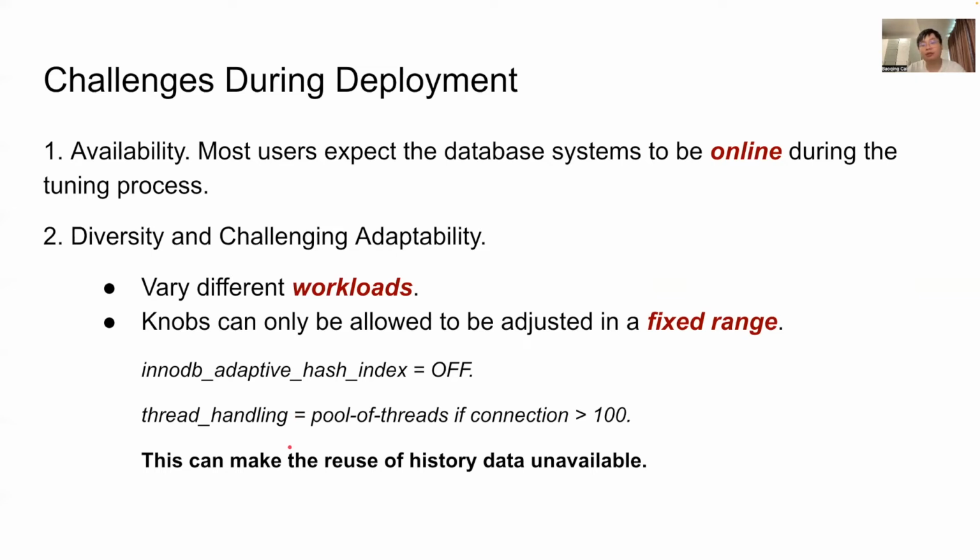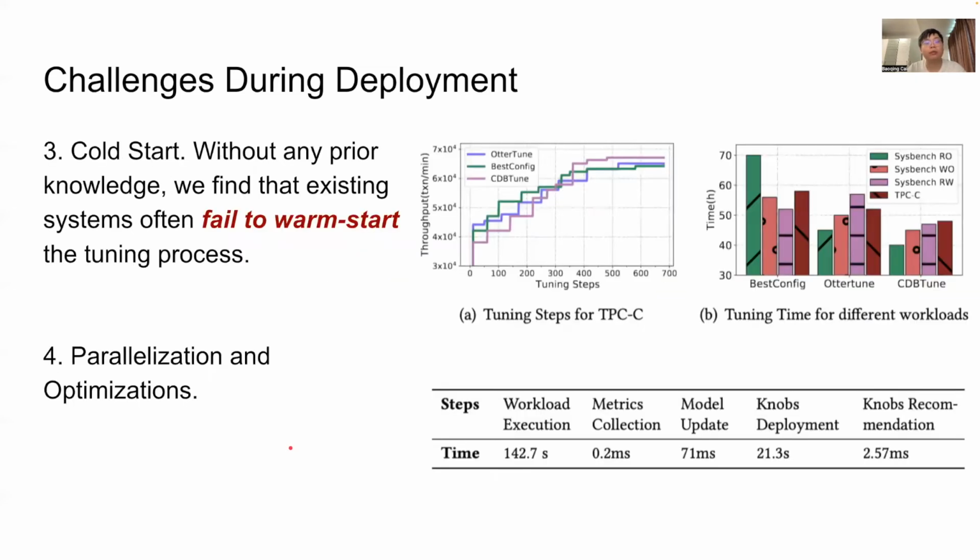As a consequence of the previous change, without any prior knowledge, we find that existing systems often fail to warm start the tuning process. As shown in Figure A, the tuning steps of state-of-the-art methods for optimal knobs on TPCC are 475 at least, considering the tuning time in each step shown in Table 1. This is a nightmare for the user experience.